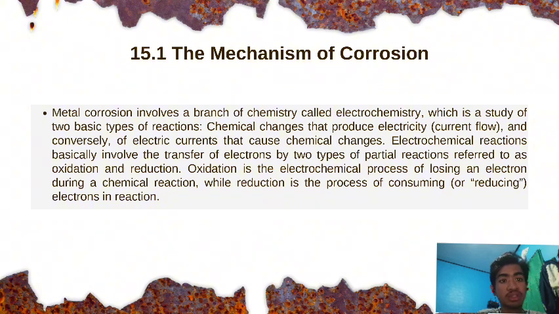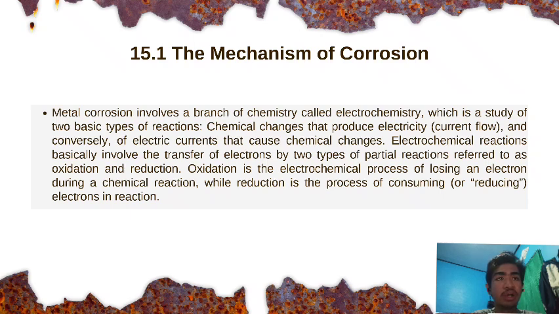Oxidation is the electrochemical process of losing an electron during a chemical reaction, while reduction is the process of consuming an electron in a reaction.